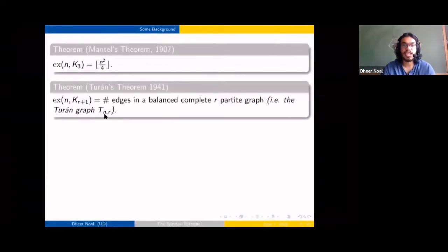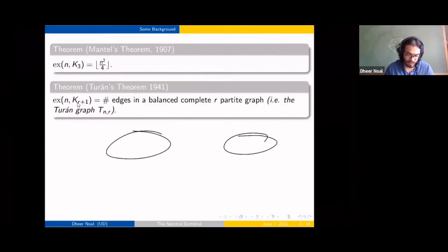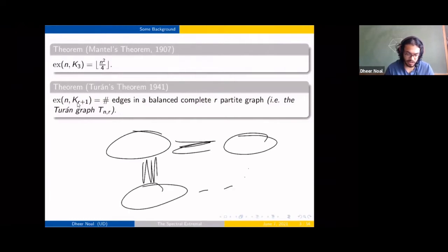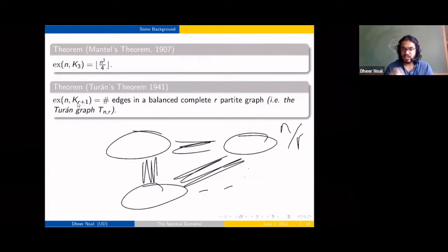Okay, so we may generalize Mantel's theorem to forbidding any complete graph. This is Turan's theorem. Extremal graphs look like the balanced r-partite graph. So you have r parts which are completely connected to each other, forming a complete multipartite graph. The parts are as close to each other in size as possible, so roughly speaking, they have size n/r.